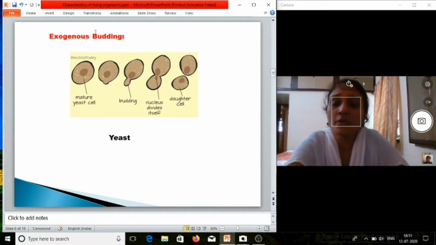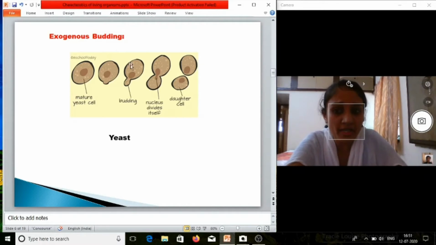Okay. So exogenous budding, here the picture of yeast is given. It's a type of fungi and it is unicellular, and the scientific name of yeast is Saccharomyces cerevisiae. Yeast is the only fungus which is unicellular, other fungi are multicellular.